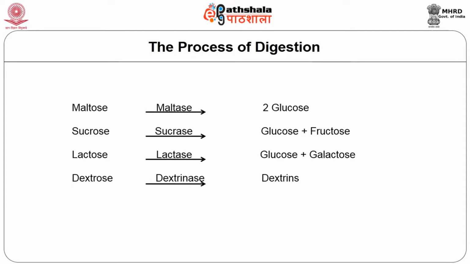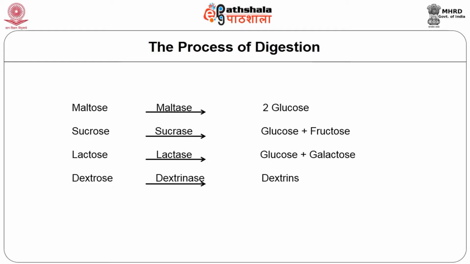At this point, the following simple sugars are produced. For example, maltose is a disaccharide which, with the involvement of the enzyme maltase, produces 2 molecules of the monosaccharide glucose. Sucrose is another disaccharide which produces 2 monosaccharides, glucose and fructose, with the involvement of the enzyme called sucrase.